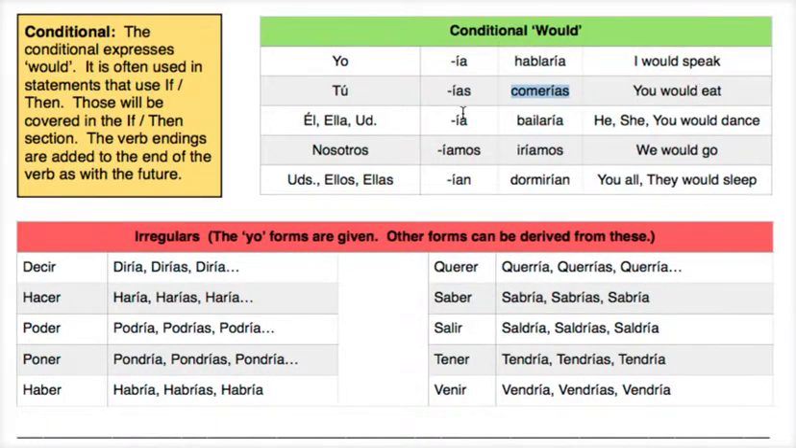Okay, so that's the idea. There are some irregulars to watch out for, and they're listed here, so memorize those. Decir, we have diría, haría for hacer, podría, pondría, habría, querría, sabría, saldría, tendría, and vendría. So watch out for those irregulars. And again, the conditional is used to express would.